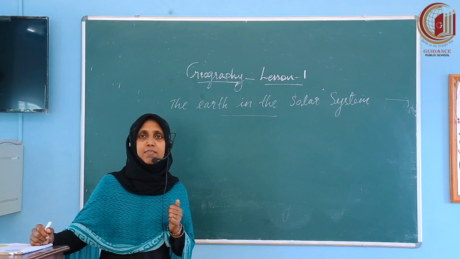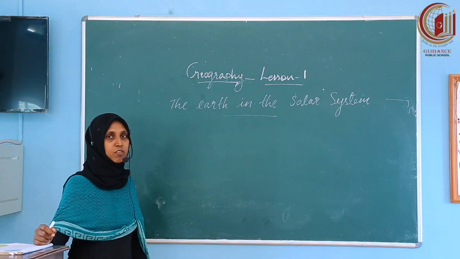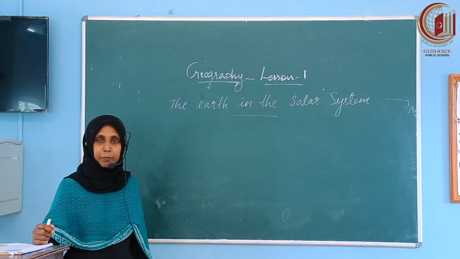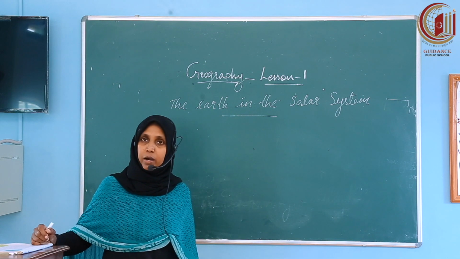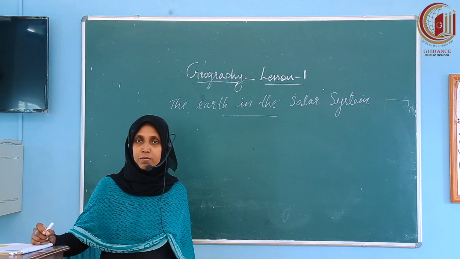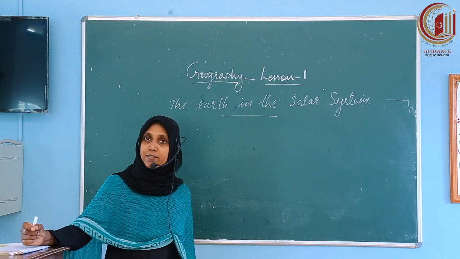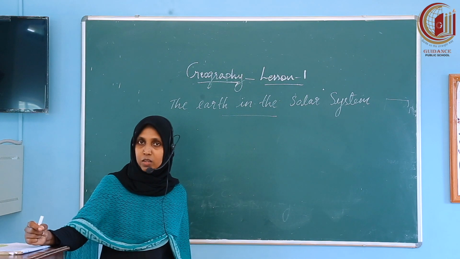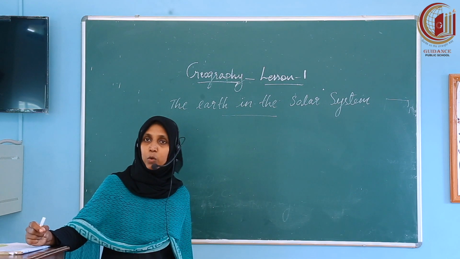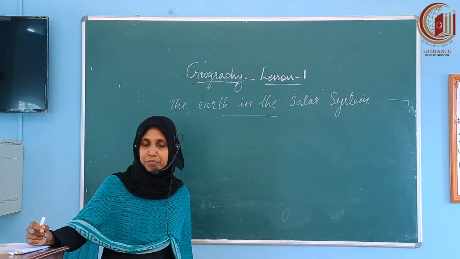But all these heavenly bodies are not visible during the daytime. Children, do you know why? Because the bright light from the sun does not allow us to see these heavenly bodies during the daytime.